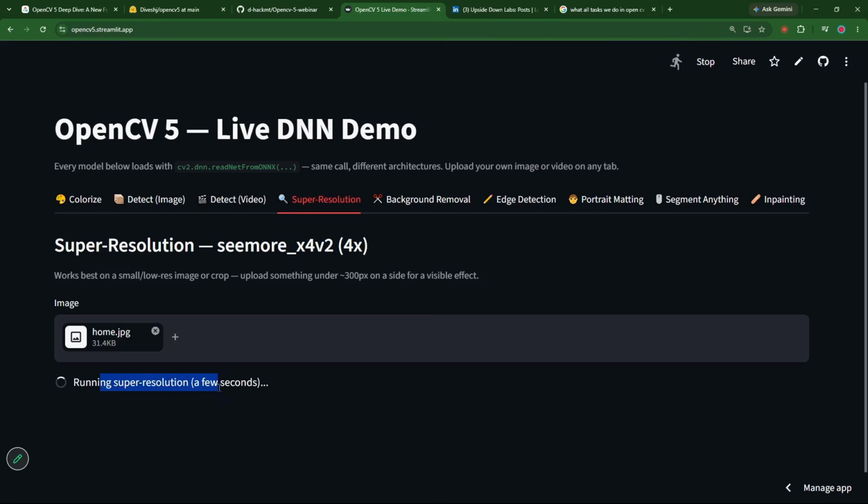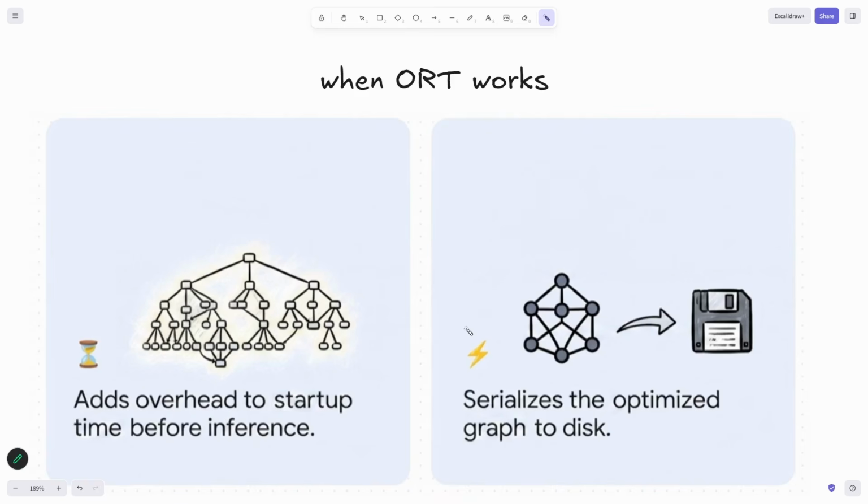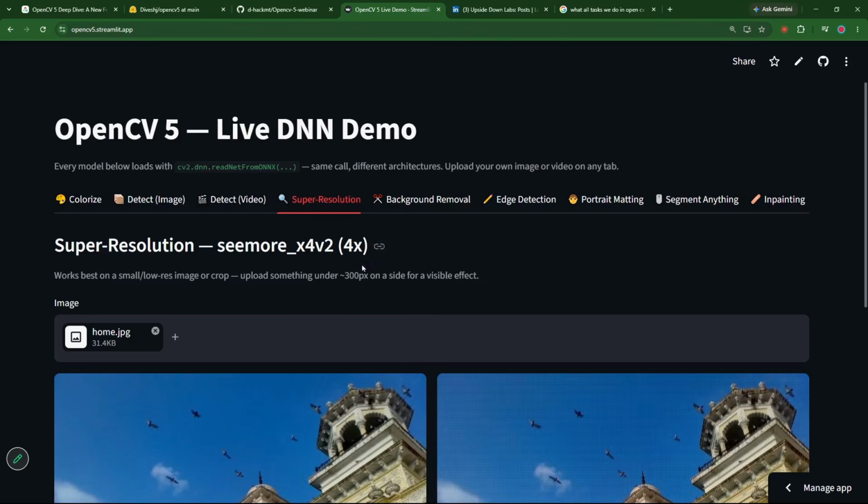And this is the best way to run this, because that will be hardware, and that hardware will not have internet or something to download the models, right? So we will always store the serialized optimized graph to the disk. We will not always download it at runtime. First time, yes, download it. But after that, always run it directly from the disk.